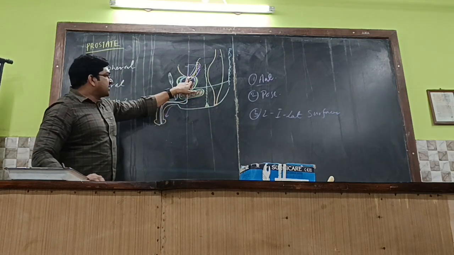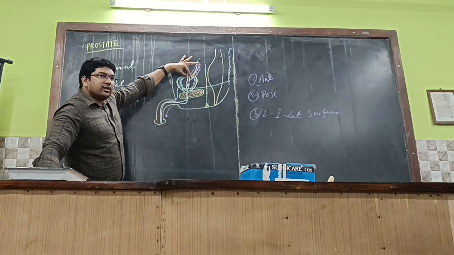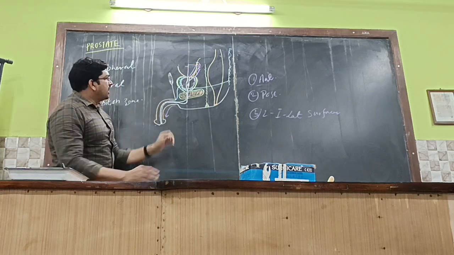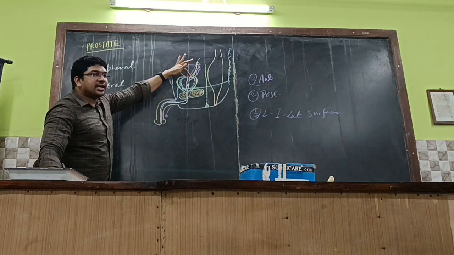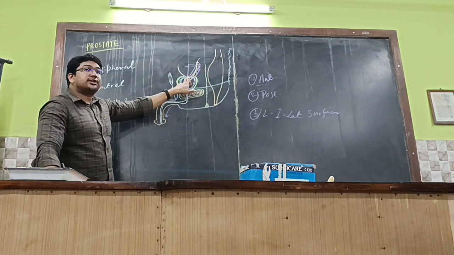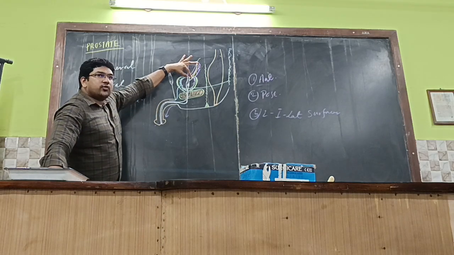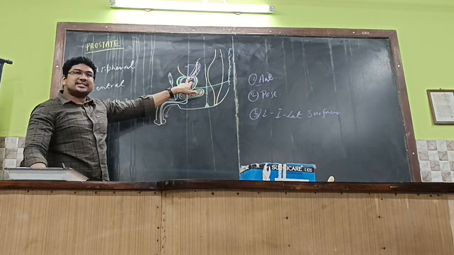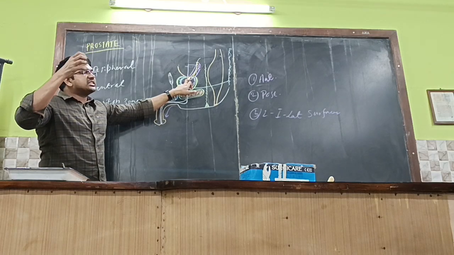So one is the internal urethral sphincter and one is the external urethral sphincter. The internal urethral sphincter will be around this opening, just above the prostate and below the neck of the bladder, made of smooth muscle fibers which are derived from the detrusor muscle. You know the detrusor muscle, where it is situated, right? A few fibers of U-shaped loops of the detrusor muscle envelop this internal urethral orifice and act like an involuntary sphincter.